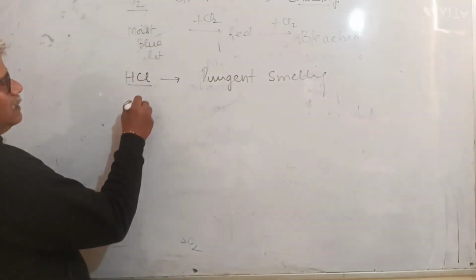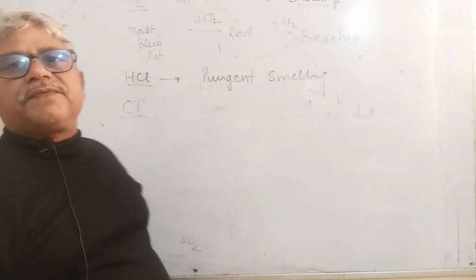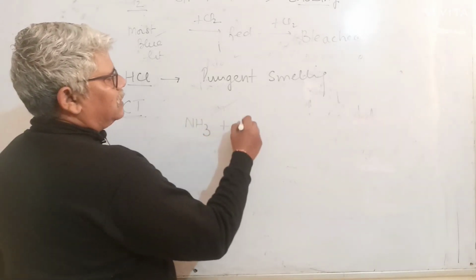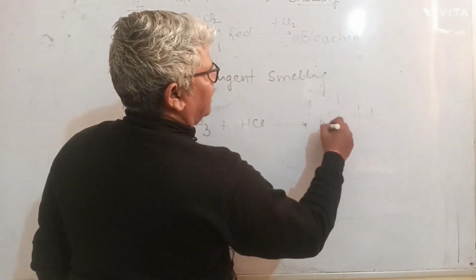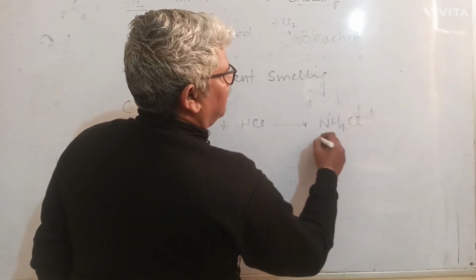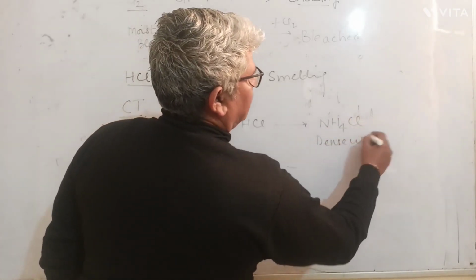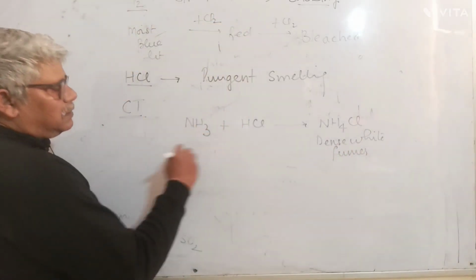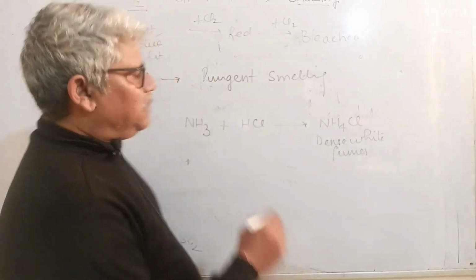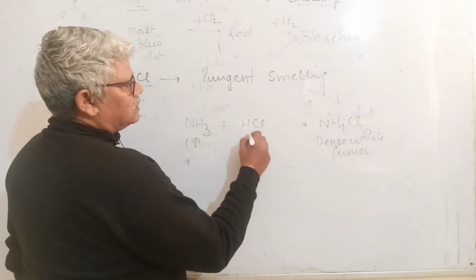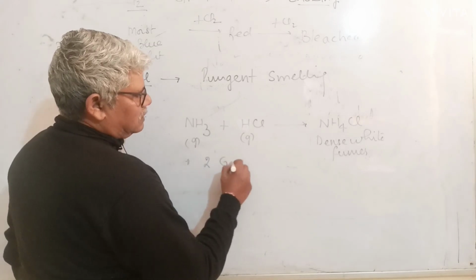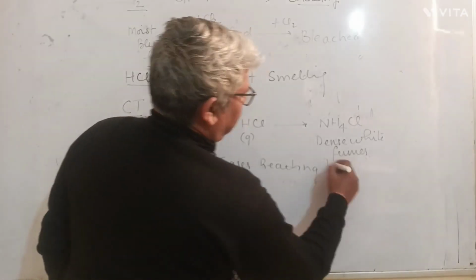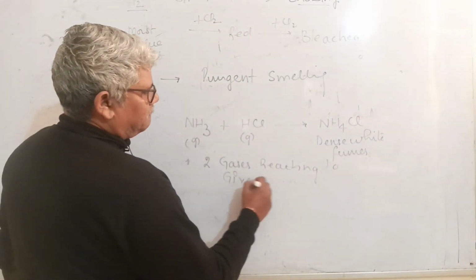And how do you confirm it? Confirmatory test. CT stands for confirmatory test. Bring a glass rod dipped in ammonia solution to the mouth of a test tube having hydrogen chloride gas. It will give dense white fumes. There is one more quality question. Two gases reacting to give white sublime solid.